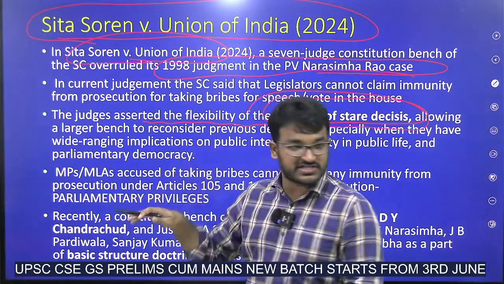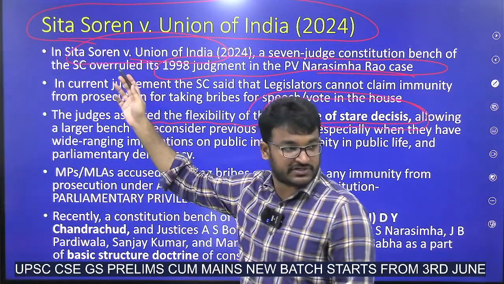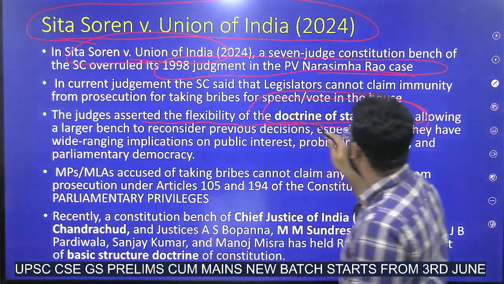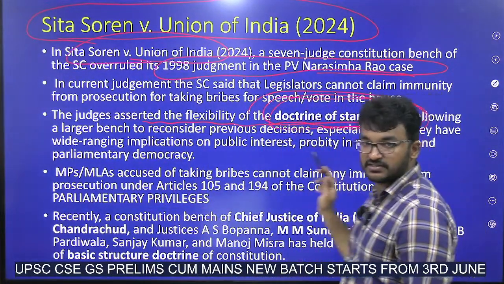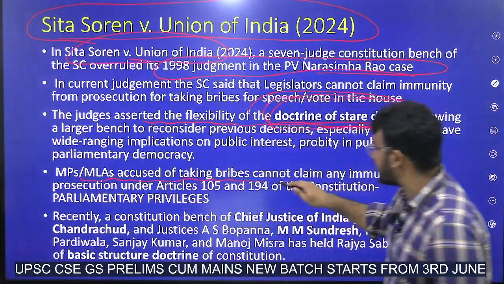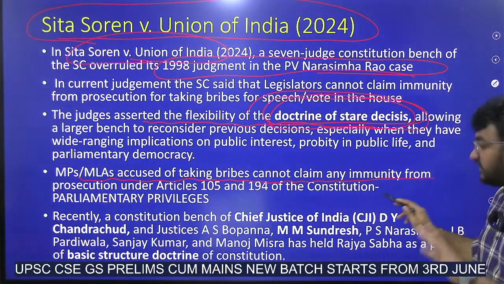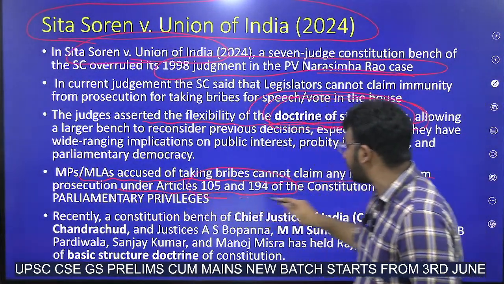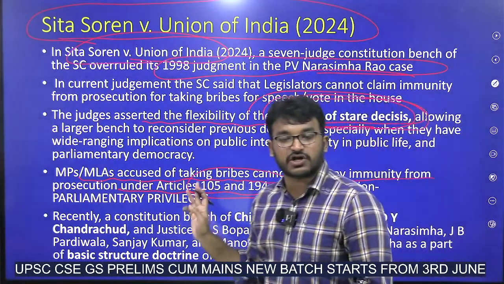Now to overrule this judgment, a 7 judge bench has been created and they have given the judgment. This is called the doctrine of stare decisis. What this says is that MPs and MLAs accused of taking bribes cannot claim any immunity from prosecution under Article 105 and 194. What are these Articles 105 and 194?